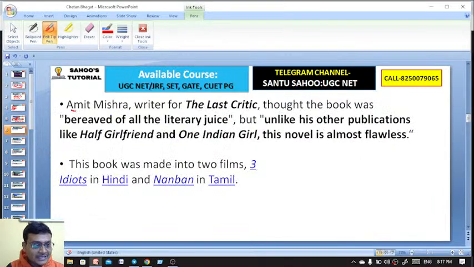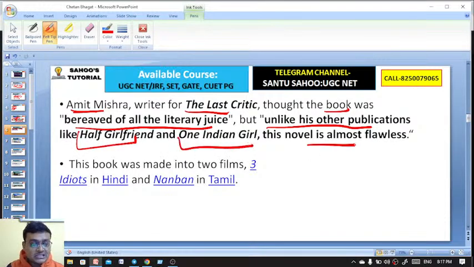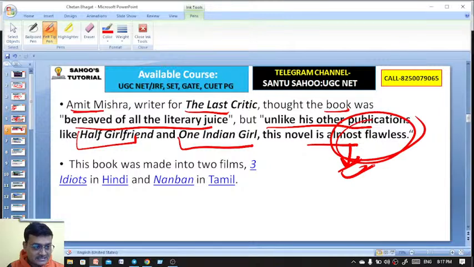So the writer and critic Amit Misra, who also wrote the important work The Last Critic, thought the book was bereft of all literary juice. Unlike his other publications like Half Girlfriend and One Indian Girl, this novel, that is 5 Point Someone, is almost flawless. So here Amit Misra, the writer of The Last Critic, is commenting on this novel and he is saying that it is almost flawless.